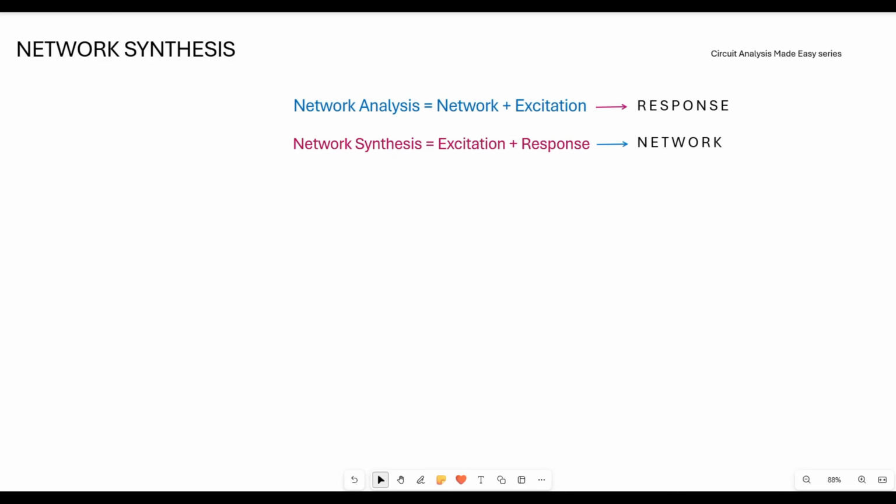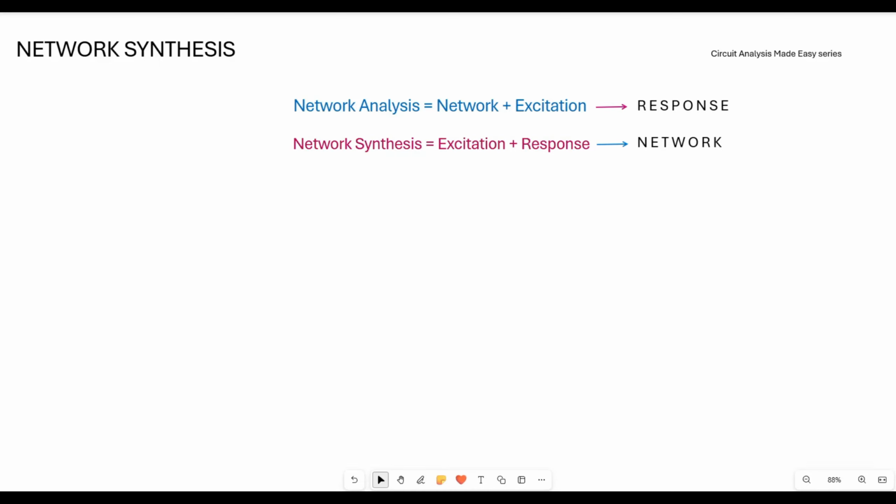So till now, in network analysis, we usually had a circuit in front of us and we analyze its behavior. But in network synthesis, the direction is the opposite. Here we are given the desired input and output behavior, and from that we try to realize the actual circuit. So in simple words, network analysis means circuit given, behavior found, and network synthesis means behavior given, circuit is to be designed. So this is why network synthesis is a very powerful and practical topic.